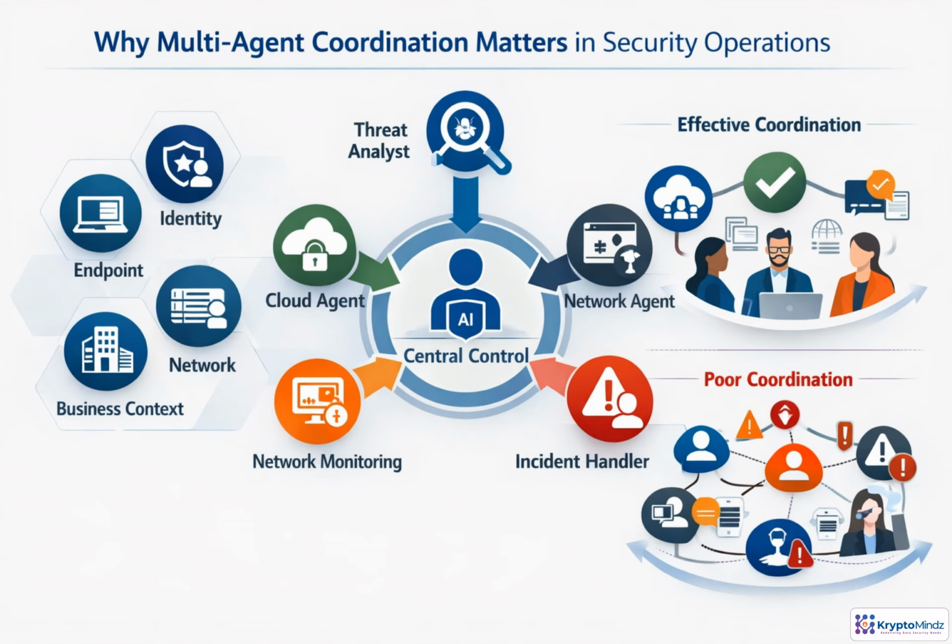Security operations span too many domains for one agent to act safely on its own. Endpoint, identity, cloud, network, email, and business context all require different evidence, tools, and permissions. Coordination lets specialized agents investigate, contain, escalate, and report through shared control, with humans involved where judgment matters. Without orchestration, teams risk duplicated work, conflicting actions, missed handoffs, and unsafe automation. The goal is unified defense, not isolated automation.